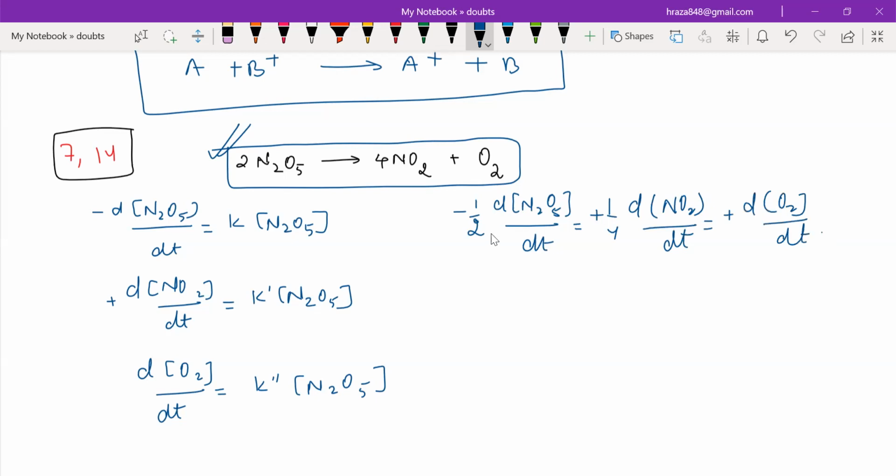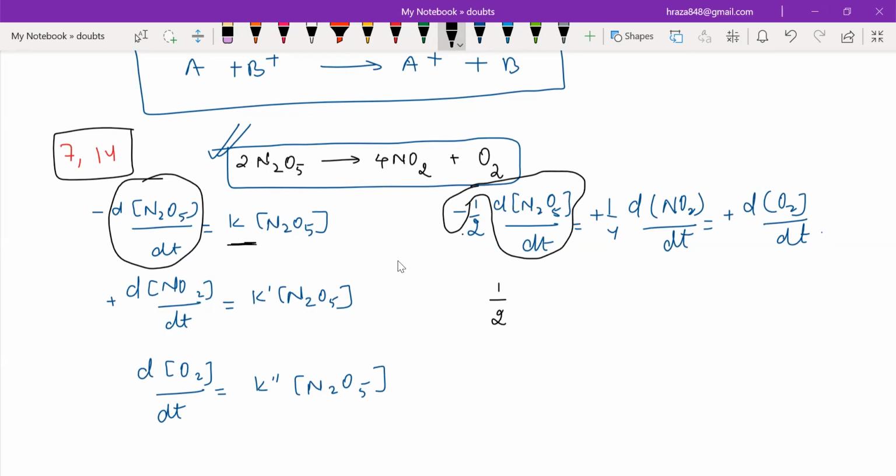Now, the sign is just the minus, and this and this are same, so I'm going to remove the negative sign. What I want you to see is this part only. This part is basically equal to k into N2O5. Yes or no?